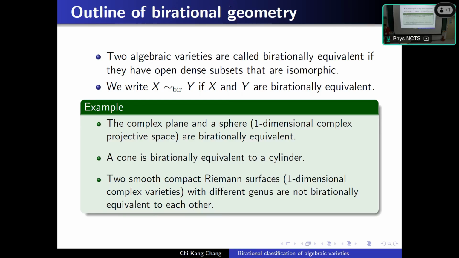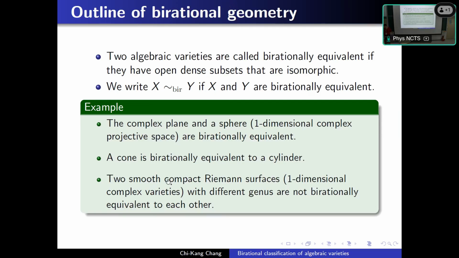So this is the motivation of birational geometry. We say two algebraic varieties are birationally equivalent if they have open dense subsets that are isomorphic, and the notation is that. For example, the complex plane and the sphere are birationally equivalent. The cone and the cylinder are birationally equivalent.